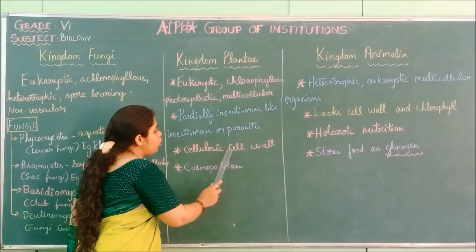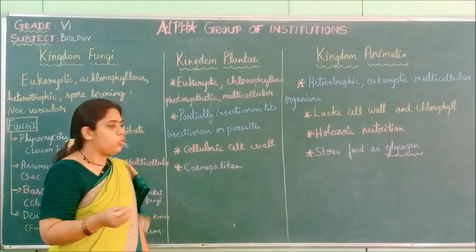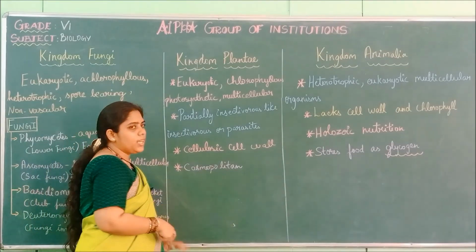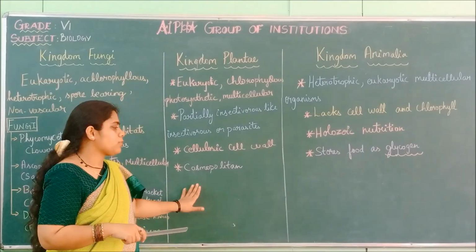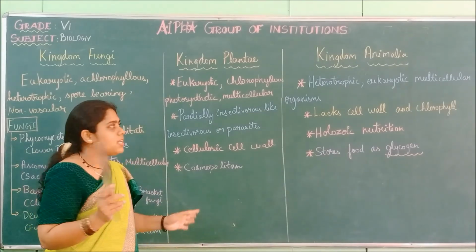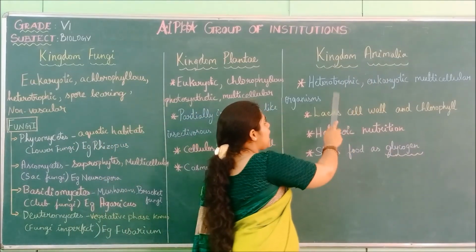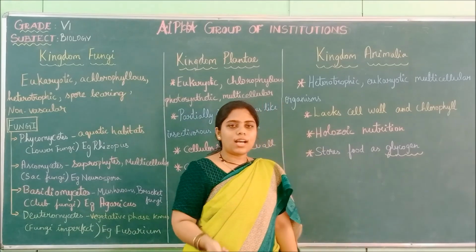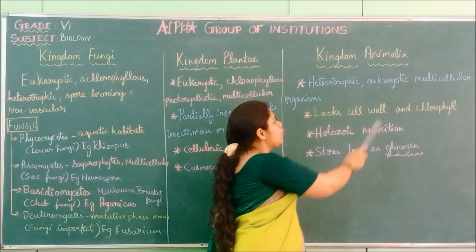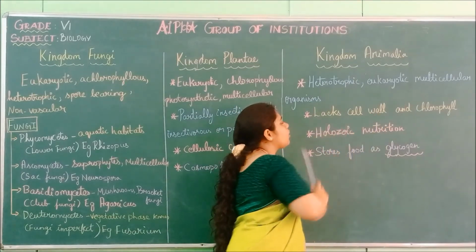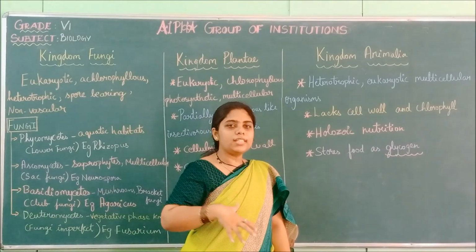Next is cellulosic cell wall. The cell wall is present and made up of cellulose. And cosmopolitan. Cosmopolitan means they are present everywhere. Plants are cosmopolitan. And next is kingdom Animalia. They are heterotrophic. They depend on other organisms for nutrition. They cannot feed themselves. Eukaryotic multicellular organisms. Well-defined cell organelles are present and there are many celled organisms.